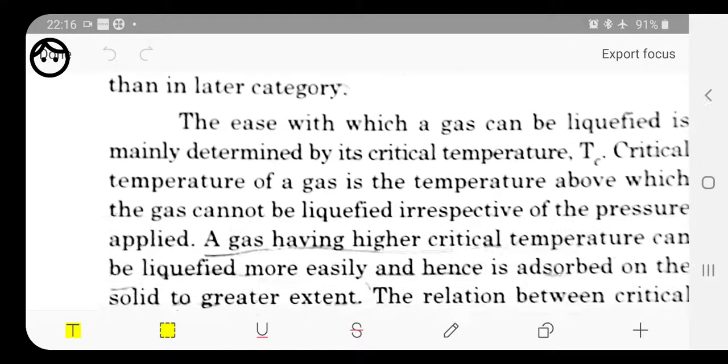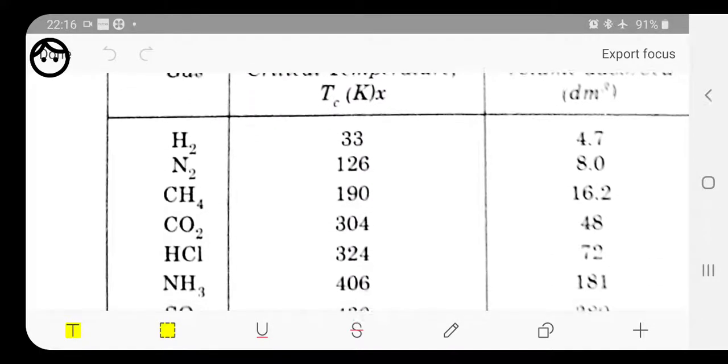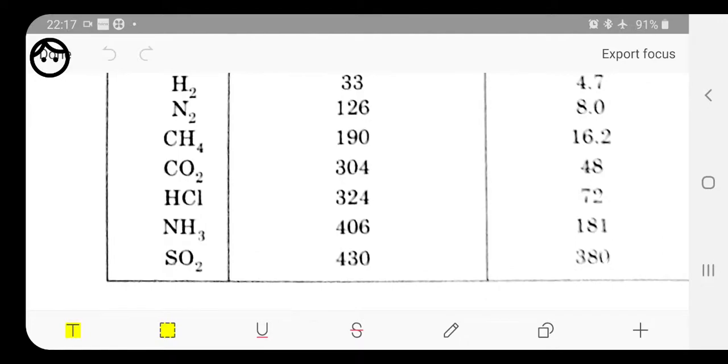See, in this table it is given the critical temperature of each one. See here, the critical temperature of hydrogen is 33 Kelvin, that is very low. Nitrogen is 126 Kelvin. Methane is 190 Kelvin. But if we are talking about carbon dioxide, it is 304 Kelvin, that is 31 degrees Celsius. We start with 273 Kelvin, so we are able to reach this temperature easily. That's why it can be liquefied easily.